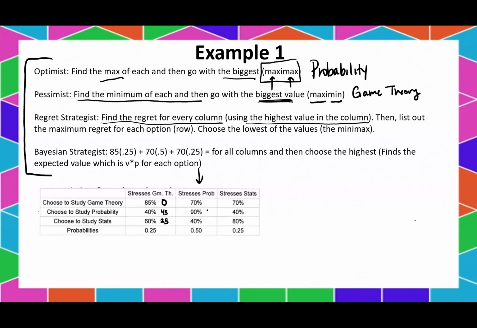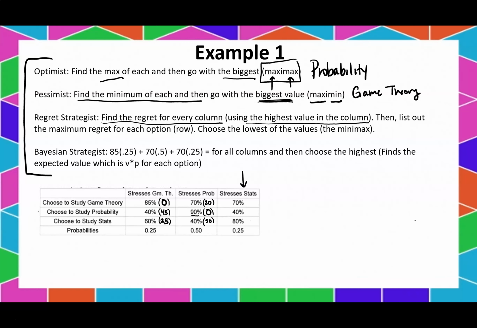Well, you would have regretted studying probability 0 because you would have gotten your best score. So now we're comparing everything with 90. So here we would have regretted 20%, and here we would have regretted 50%. All right. And if you want, you can put these in parentheses to signify that this is your regret. You don't have to.